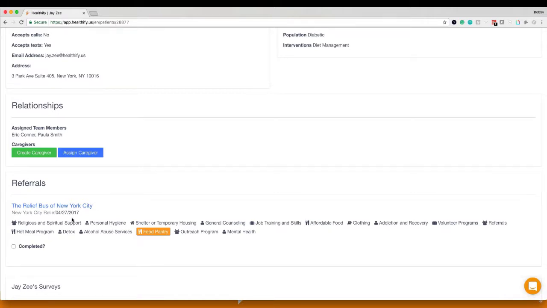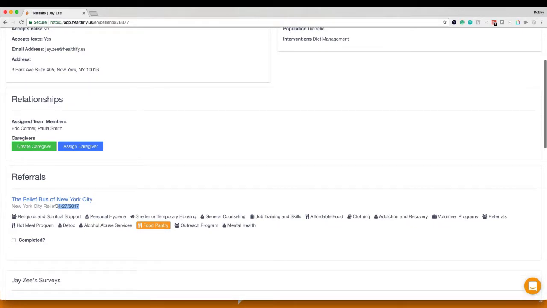Remember, the name of that resource is the Relief Bus of New York City. That's the referral, the resource we just identified. We made that referral on 4/27/2017. I can confirm it is 4/27 and it is 2017. And then down here are all of the resources that the Relief Bus of New York City offers. Remember, we saw food in there earlier. We saw referrals. We saw alcohol abuse services. But importantly, the reason we made this referral was for the food pantry.